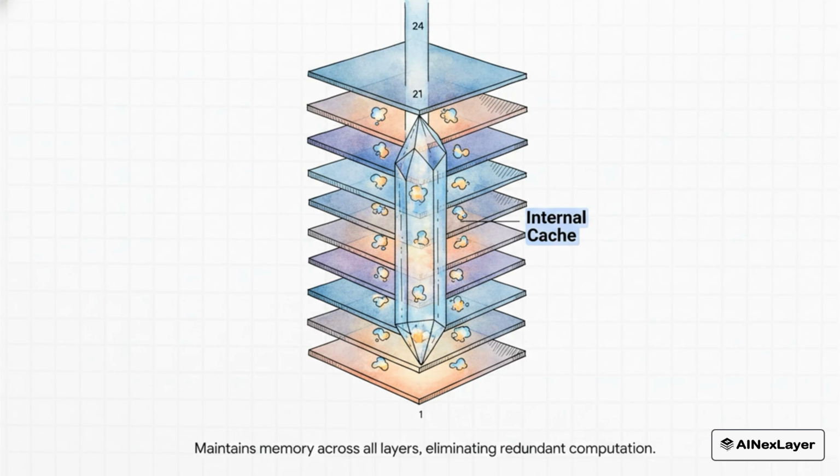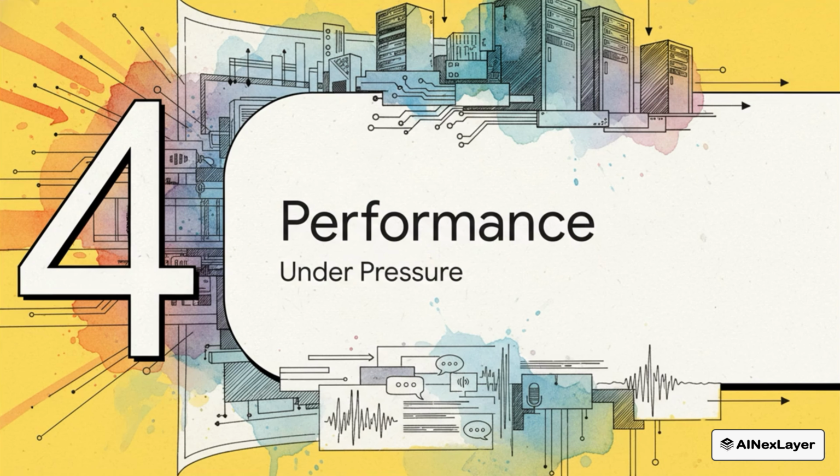This is where the magic really happens. That internal cache we talked about holds on to the audio's context across all 24 layers of the encoder. By just keeping a memory of those past computations, it completely gets rid of the need to do any redundant work. Every single processing cycle is spent on brand new information. Okay, so this architectural change isn't just some nice idea on a whiteboard. It delivers some really dramatic, measurable improvements when you put it to the test.